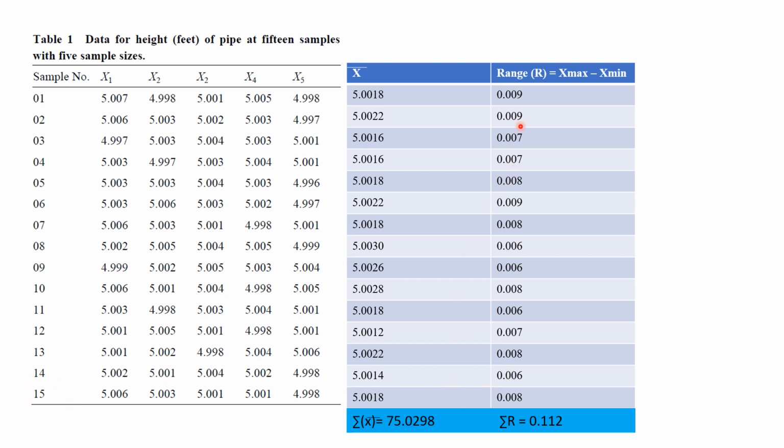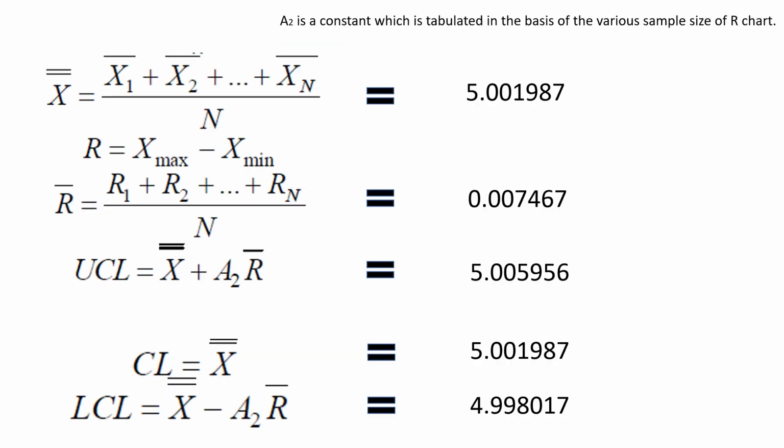And here I have calculated the range, that is, for x1, x2, x3 and so on, the difference between the maximum size and the minimum size. Here you can see that the minimum is 4.998 and the maximum is 5.007. So I have taken out the range and plotted it for all 15. This is the sigma r, the total of all these values, and it comes out to be 0.11.